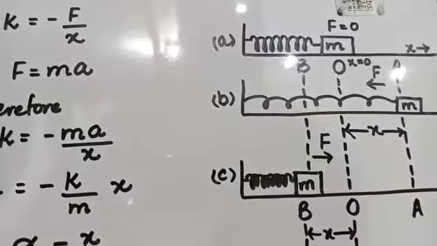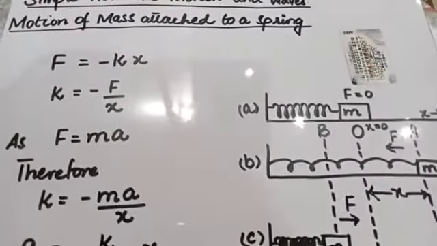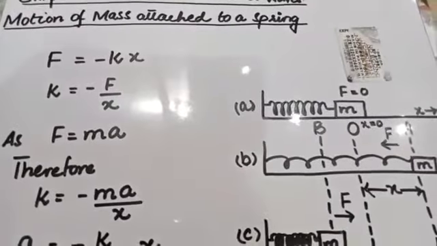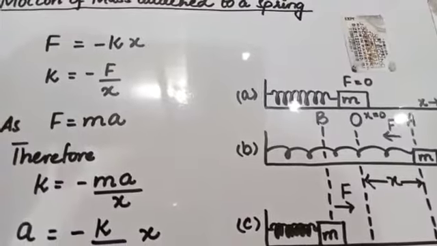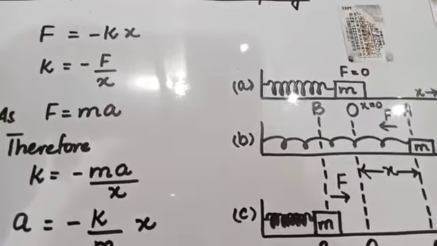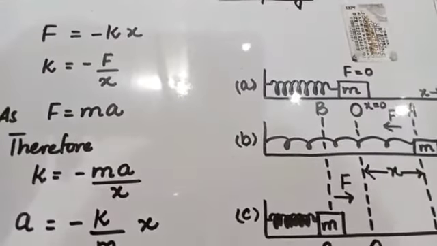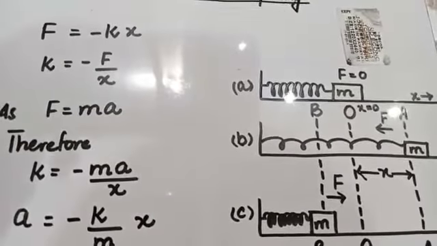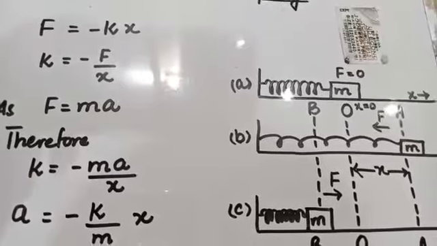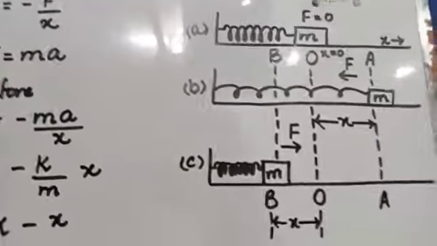Here we will first discuss the motion of a mass attached to a spring. The first example of simple harmonic motion is a mass attached to a spring. One of the simplest types of oscillatory motion is that of the horizontal mass spring system. If the spring is stretched or compressed through a small displacement x from its mean position, it exerts a force on the mass. Here is the diagram.